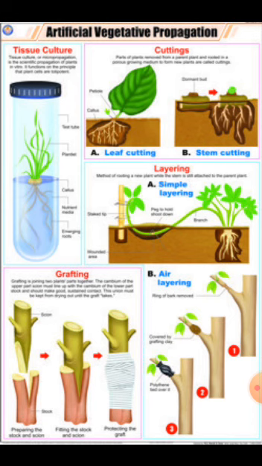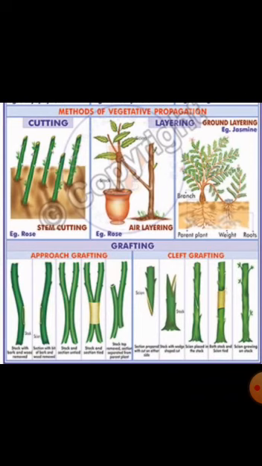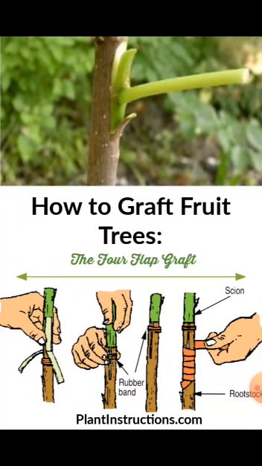Coming to grafting. In this method, two plants are joined into one for a number of purposes, either to repair the tissues or to produce disease resistant varieties. In this, the upper part is called the scion and the lower part, which is still fixed to the soil, is called the stock.